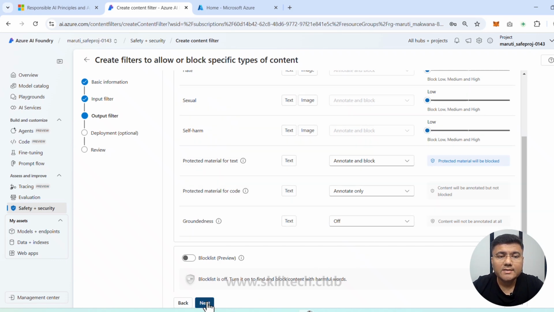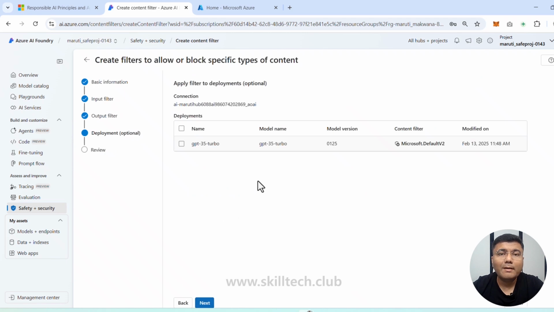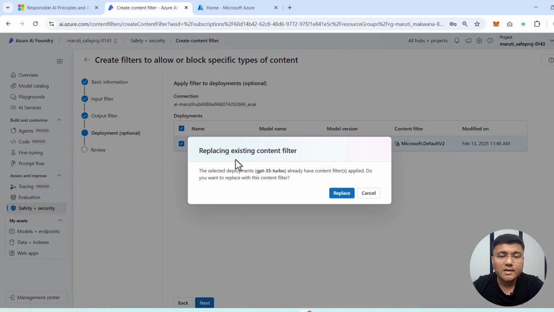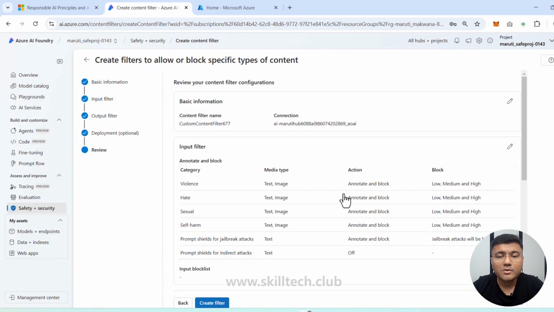Now I'm going to click on next, and this is a place where I have to apply this content filter to my choice of deployments. You can see this is showing me my GPT-35 Turbo deployment, which we have done just before a few minutes. So I'm going to select this and I'm going to say that this is a deployment which is going to have this content filter applied on it. I'm going to click on next. They're saying replacing existing content filter because by default, the deployment is already having a content filter which is applied on that. Do you want to replace it with your content filter? I am saying yes, replace.